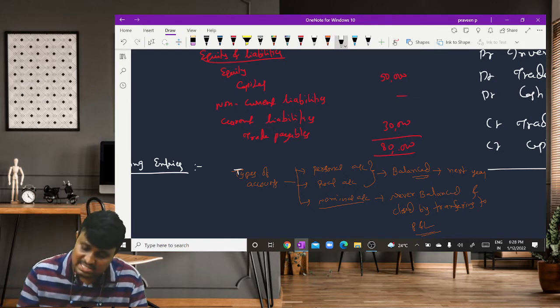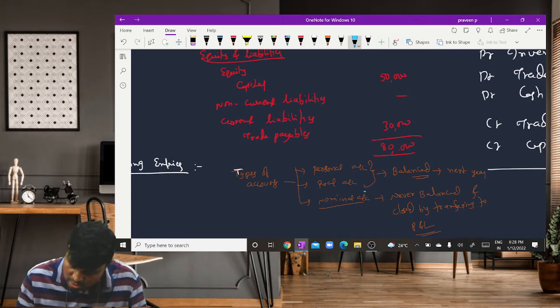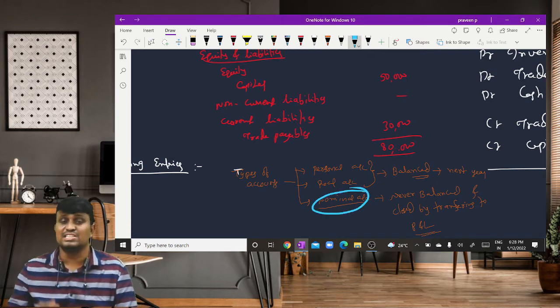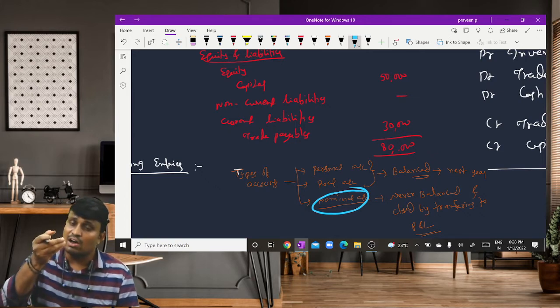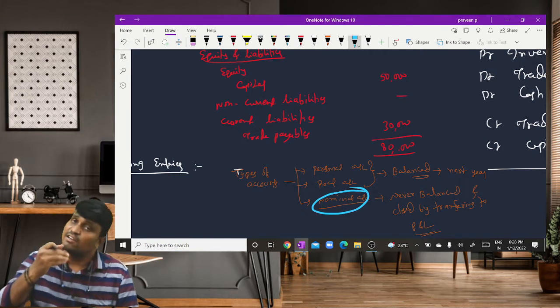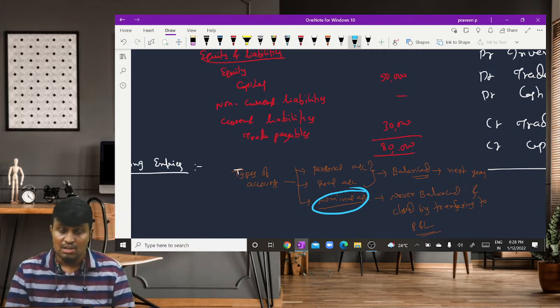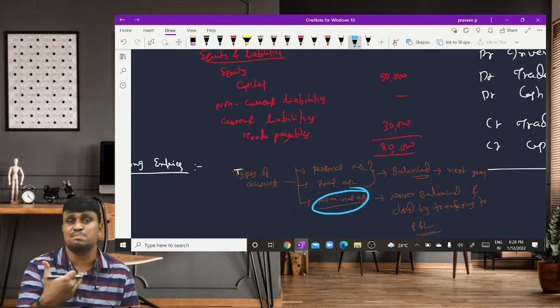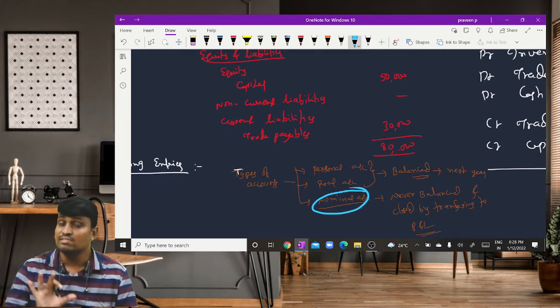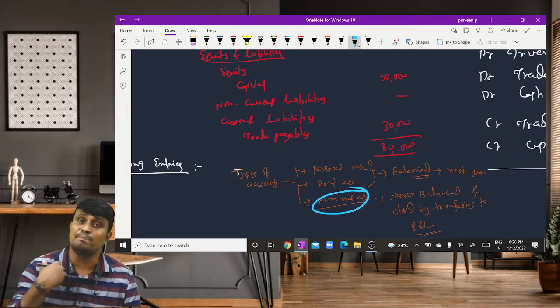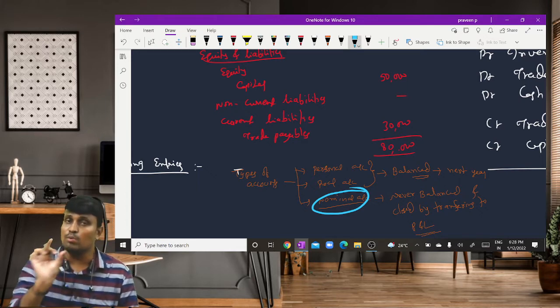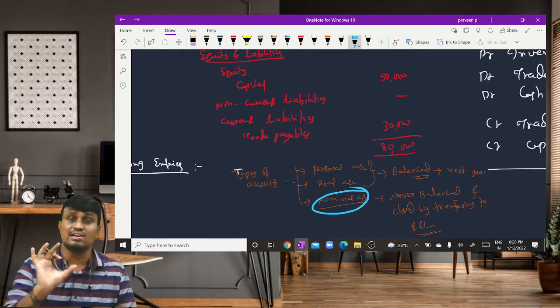Because what is the reason? The reason is that these nominal accounts are temporary accounts. For those accounts we already received the services and already provided the services, and there is no need to maintain the corresponding person account in the books of account. In case of a nominal account, we didn't open the person account, we opened the service. For example, rent paid to the landlord: we didn't open a landlord account. Instead, we open rent account debited, cash account credited.